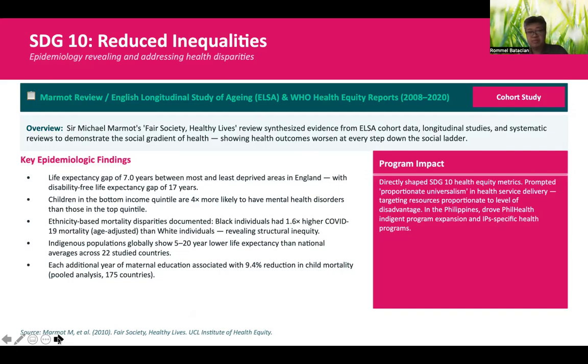So this work shaped health equity metrics. There was an introduction of the concept of proportionate universalism, which is targeting resources proportionate, no, to disadvantage rather than applying equal effort everywhere. So in the Philippines, this drove the PhilHealth Indigent Program expansion and indigenous people specific health programs.